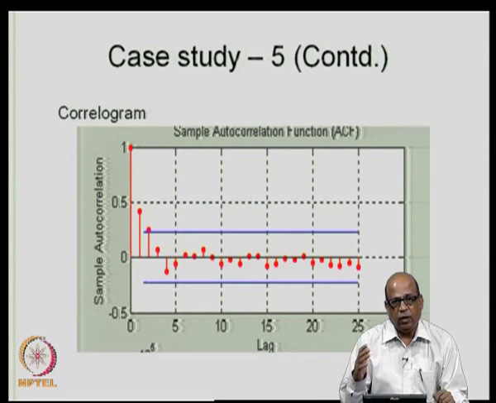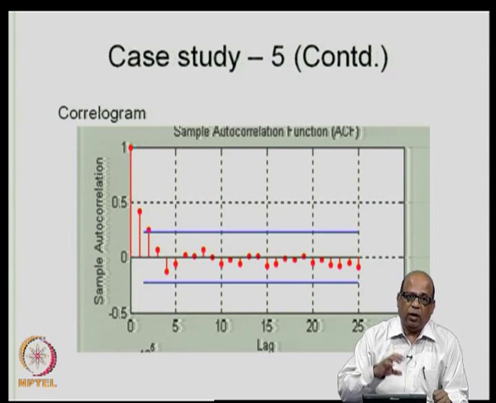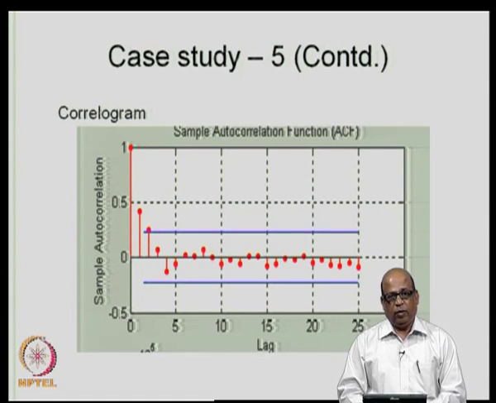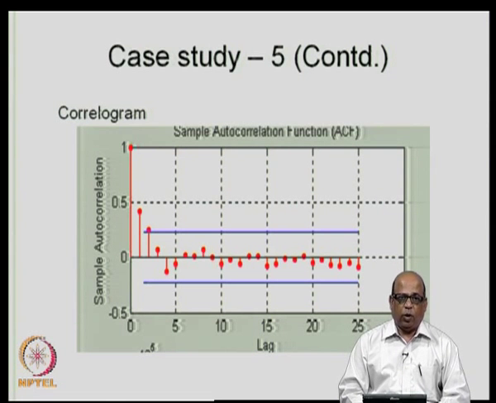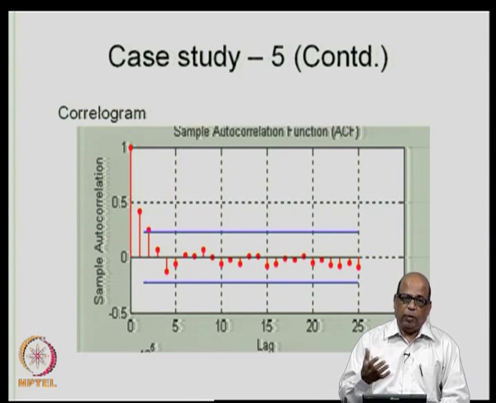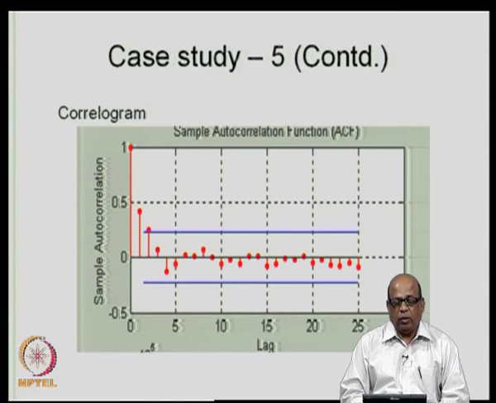As I discussed in one of the earlier lectures, annual rainfall can be modeled using one of these ARMA type of models, if we transform it to make sure that there is no non-stationarity present in the data.